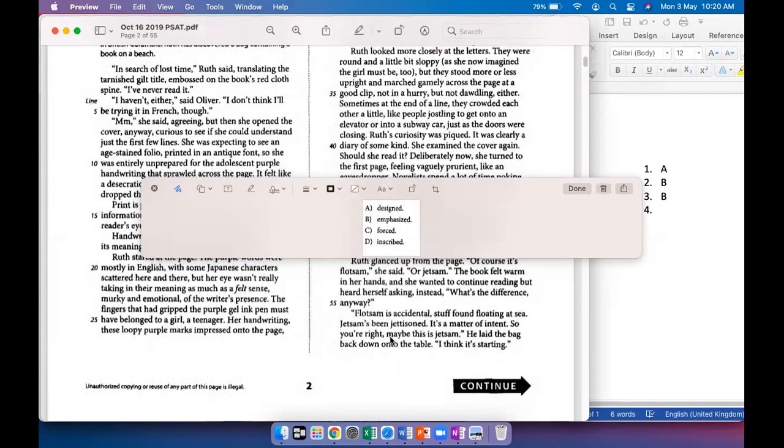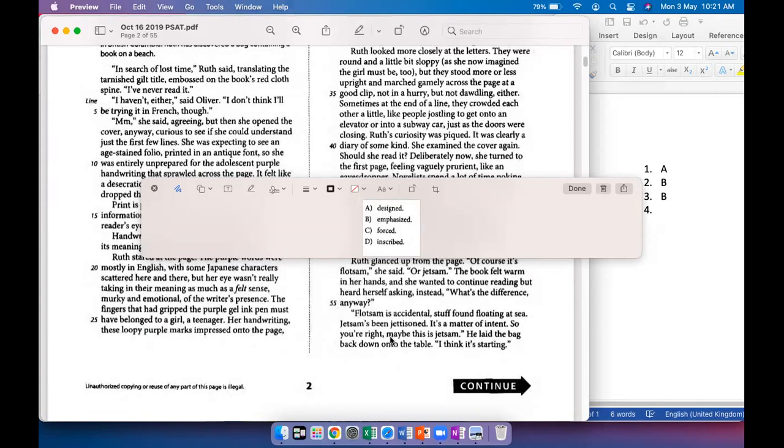Her handwriting, these loopy marks forced onto the page, right? So the way I was looking at impressed onto the page, it was kind of an application of force, right? I'm not too comfortable with forced onto the page because that makes it sound like something different. That makes it sound like it was a forced effort. But that's not what I'm saying, right? I'm saying that there was a sense of noting their presence, right? So even though the word force is relevant to the context, I don't know if forced onto the page is the best answer. And inscribed.